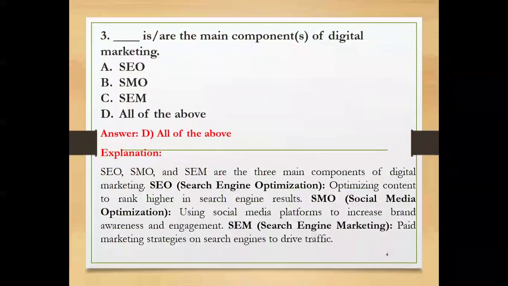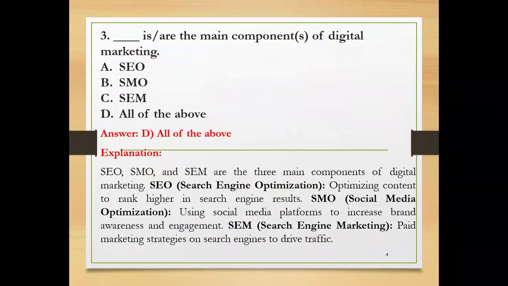The third question: dash is or are the main components of digital marketing. Here I have given some options: SEO, SMO, SEM, all of the above. Here again the answer is all of the above. Let me tell you what you mean by SEO, SMO and SEM. These are the three components of digital marketing.